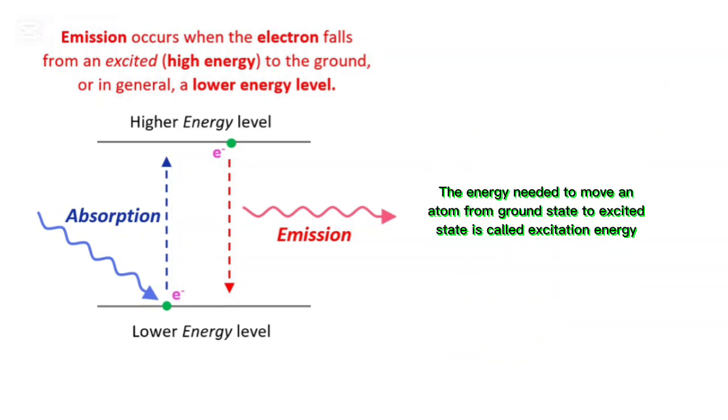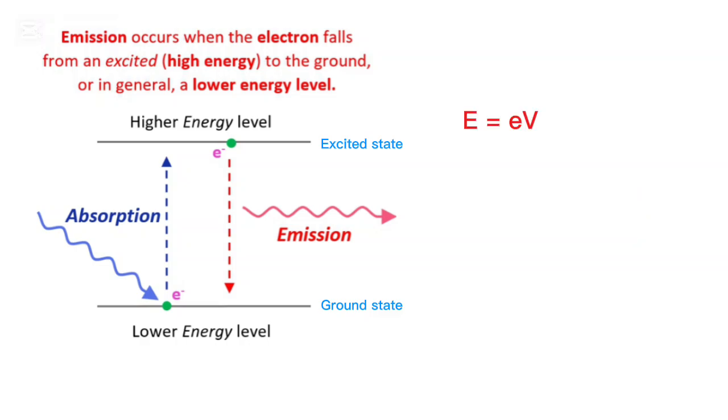The energy needed to move an atom from the ground state to an excited state is called excitation energy. E = eV, where V is the excitation potential.